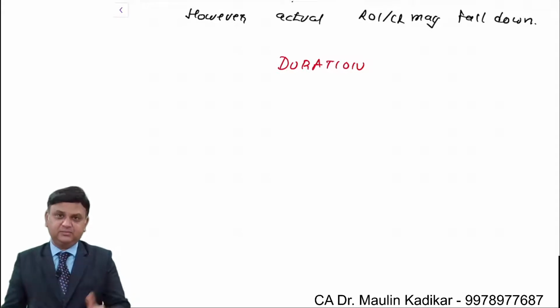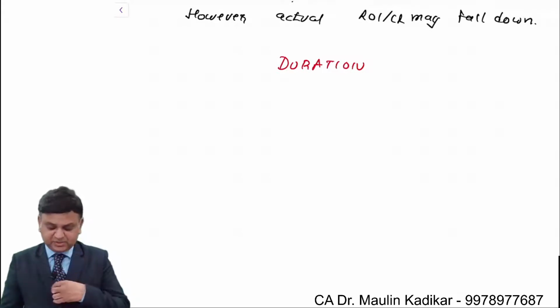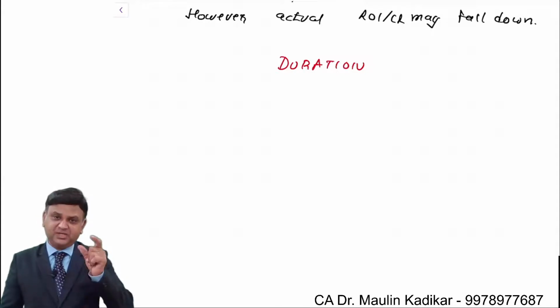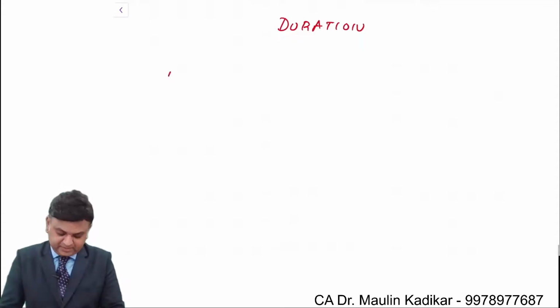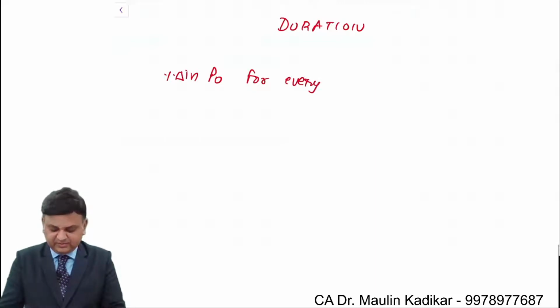Apart from this, listen carefully, the duration concept will help us to measure approximately the percentage change in P0 for every 1% change in cost of capital.